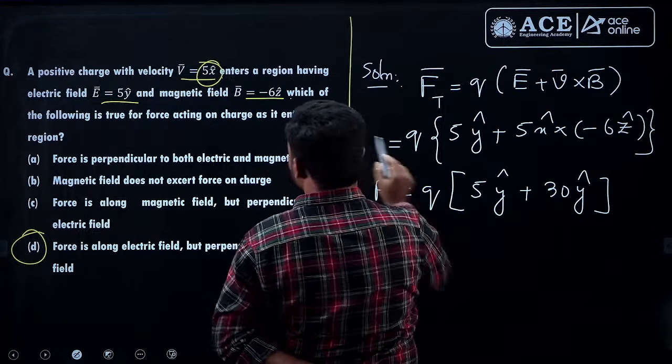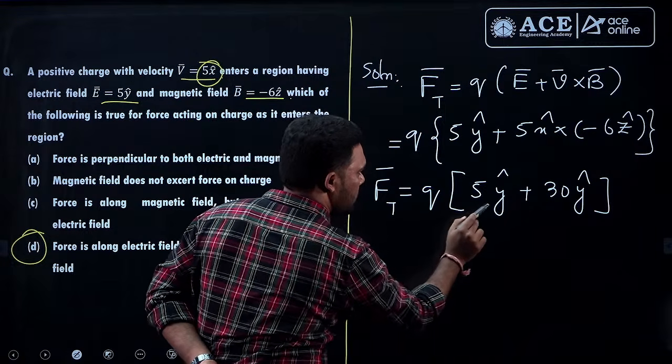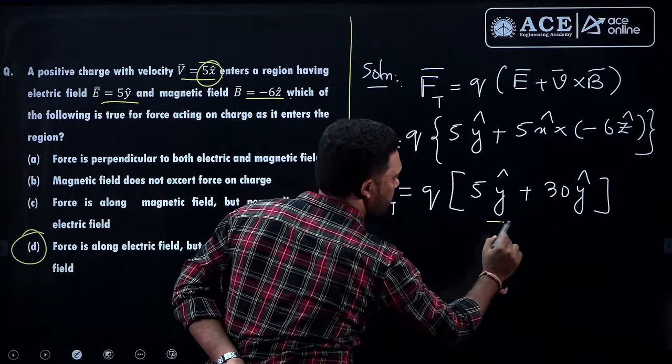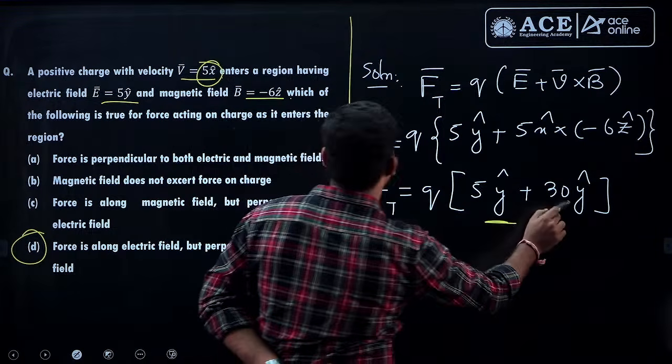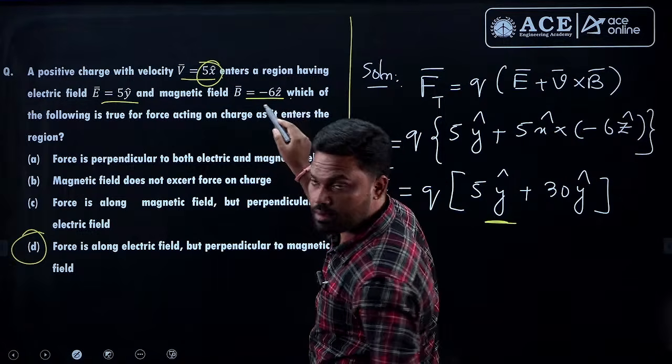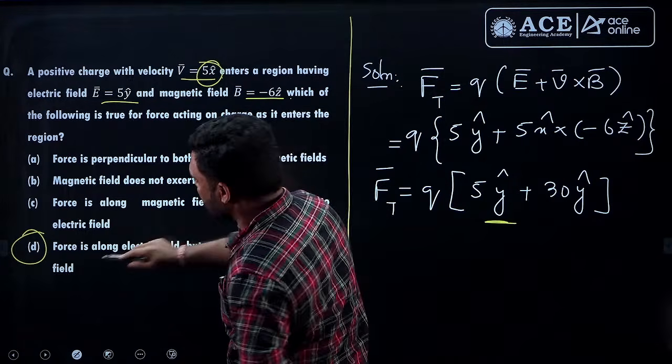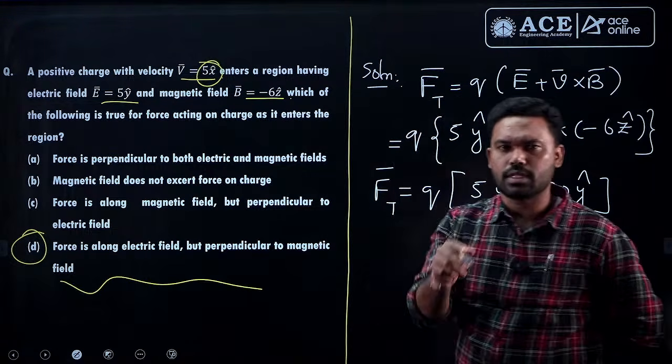Why? Because the force, with respect to the electric field, is in the same direction, but with respect to the magnetic field, the magnetic field is in the z direction but the magnetic force is in the y direction, so it is perpendicular. So, option D will be the correct one. It is just a 1 mark question.